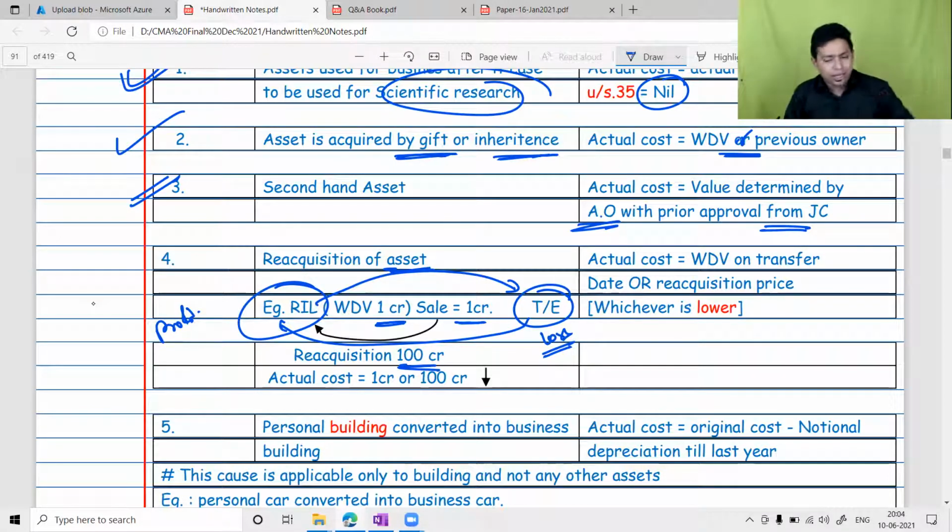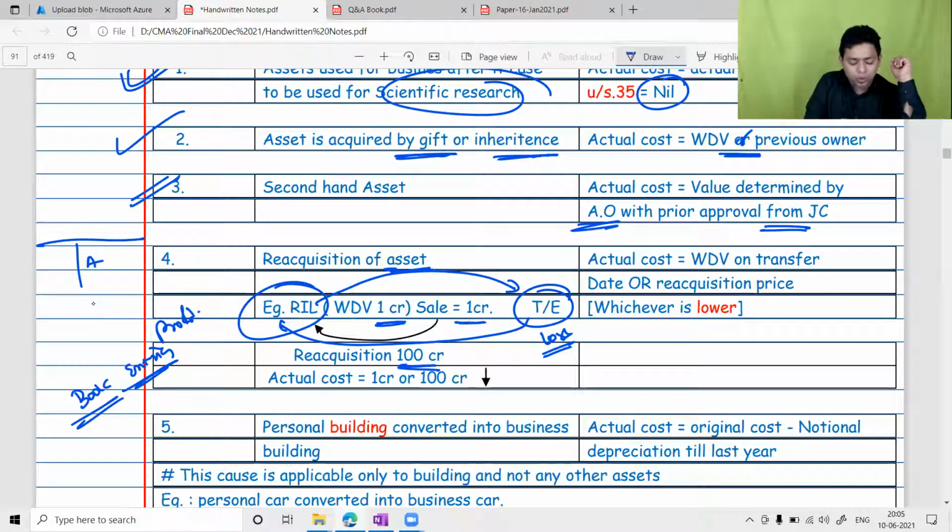In reality, it was not a sale and repurchase transaction. These are only book entries, done to evade tax. How? They have simply replaced an asset worth 1 crore with 100 crore. If you have done so, then the AO will say: WDV at the time of transfer or the reacquisition price, whichever is lower.